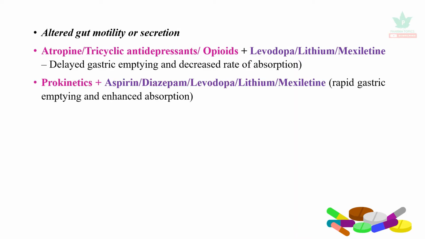Prokinetics, such as cisapride, mosapride, and all the prides, metoclopramide, cause a rapid gastric emptying, and that enhances or increases absorption of aspirin, diazepam, levodopa, lithium, and mexiletine. Then some of the drugs cause killing of the GI gut flora, and that causes a disturbance in the co-administered drugs' absorption.